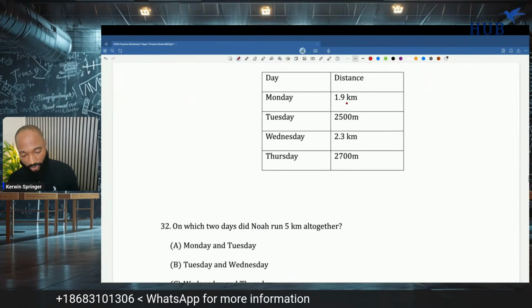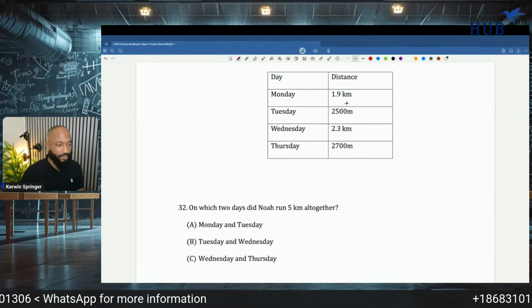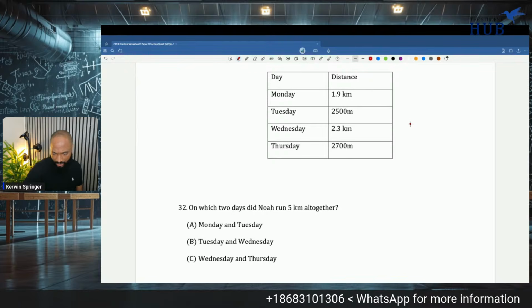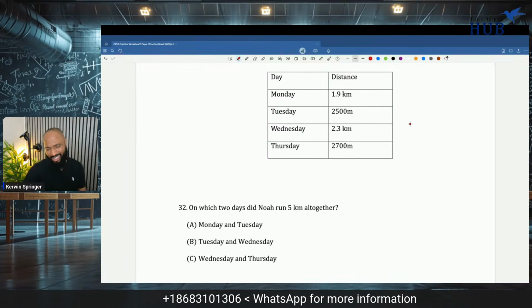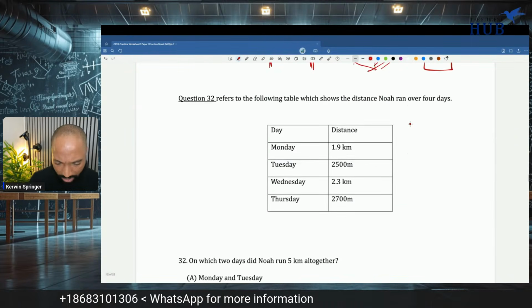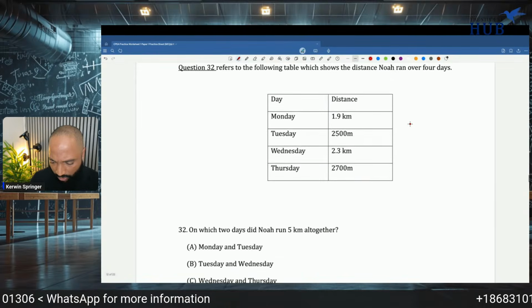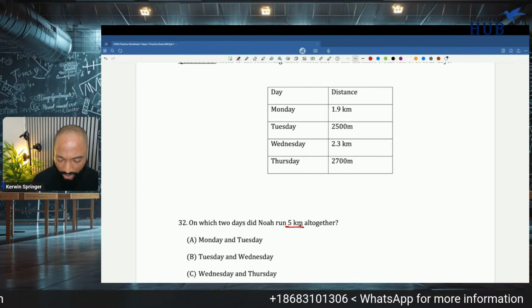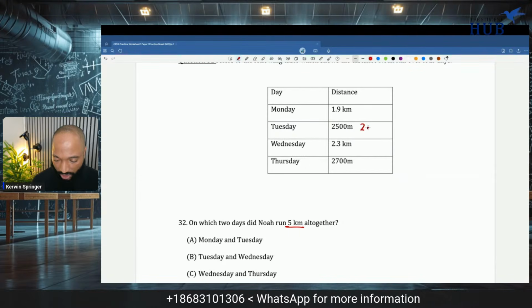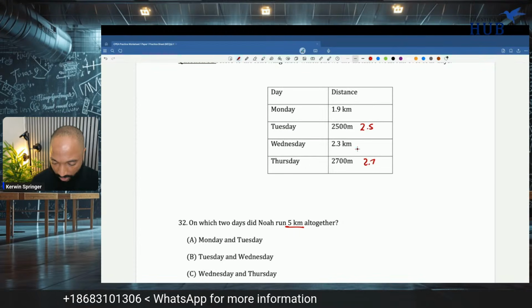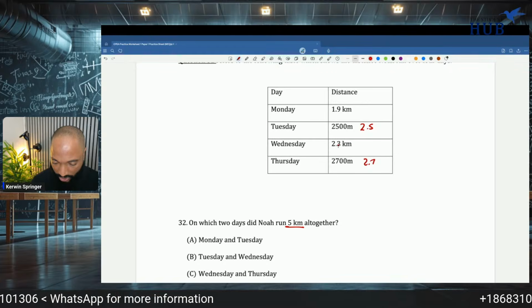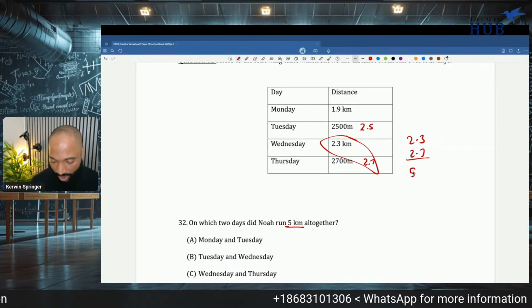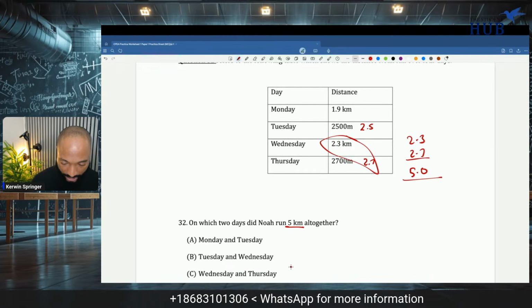Now, on which 2 days did Noah run 5 kilometers together? Noah ran over 4 days. On which 2 days did he run 5 kilometers together? So this is 2.5, this is 2.7. I'm looking for numbers that will add to give me 10. 7 and 3 is 10. So 2.3 and 2.7 is 5. Ta-da! Wednesday and Thursday.